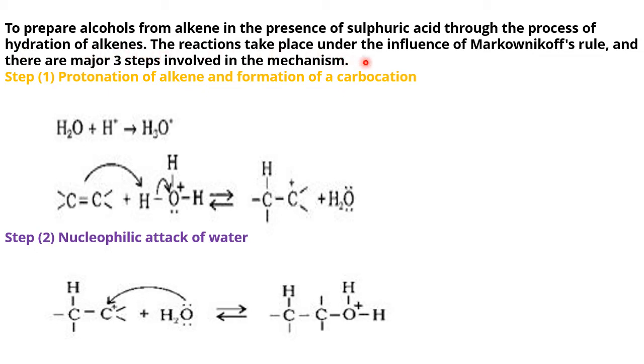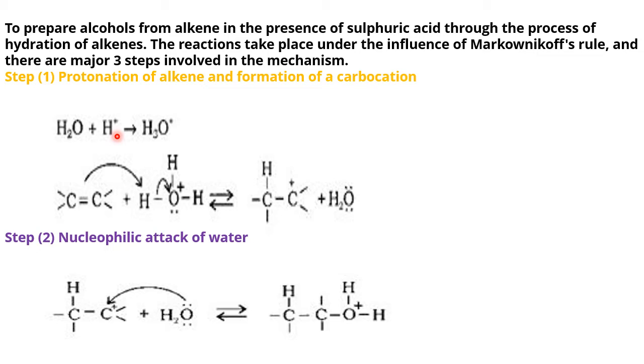The reaction takes place under the influence of Markovnikov's rule, and there are 3 steps involved in the mechanism. So we'll understand the mechanism part of this reaction, hydration of alkene to give alcohols. First, water takes the proton from here. This proton is given by acid. Acids are proton donors.